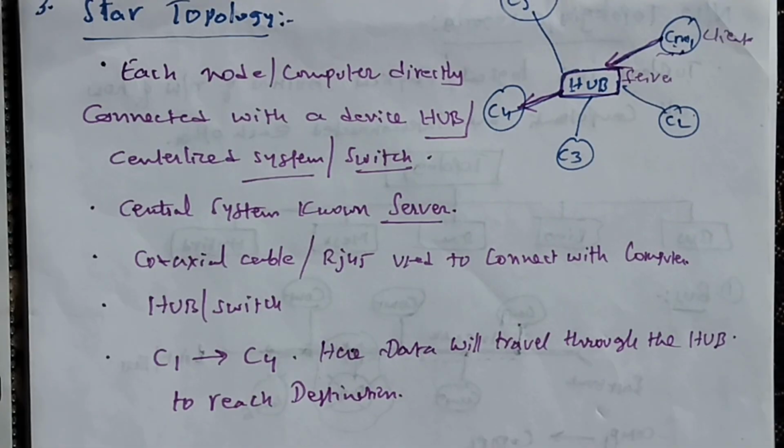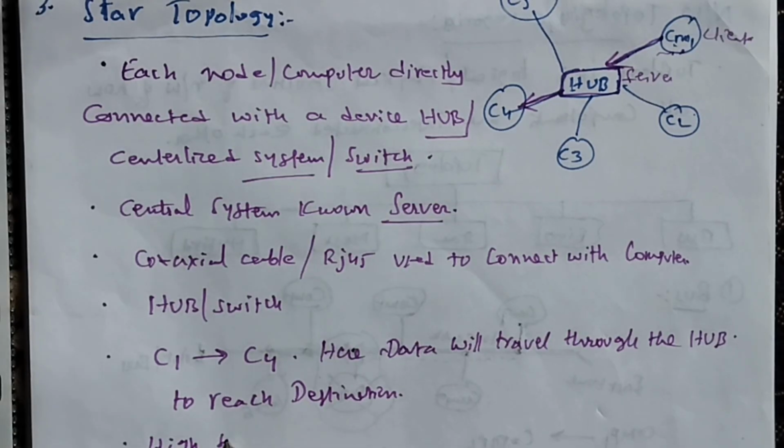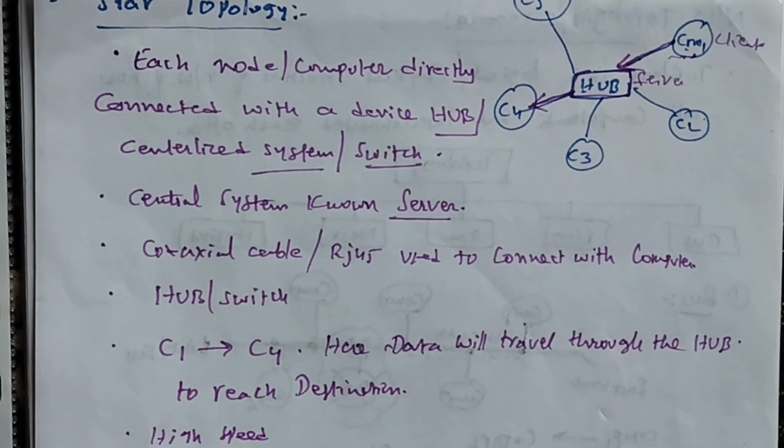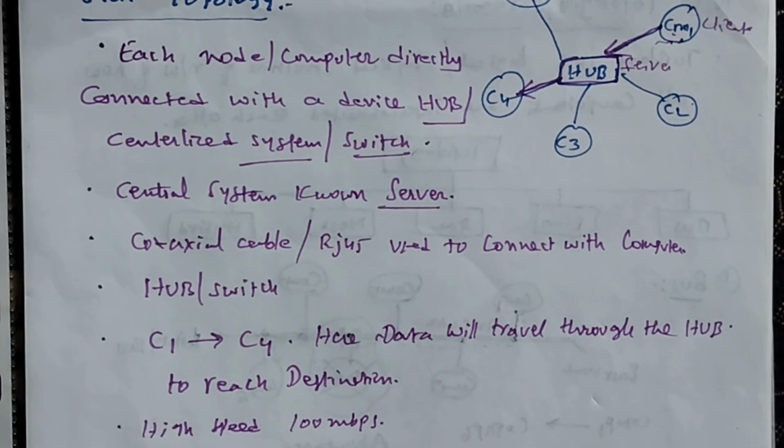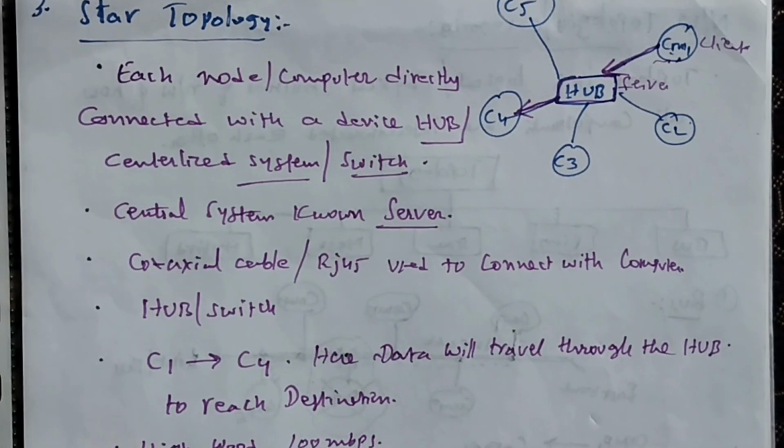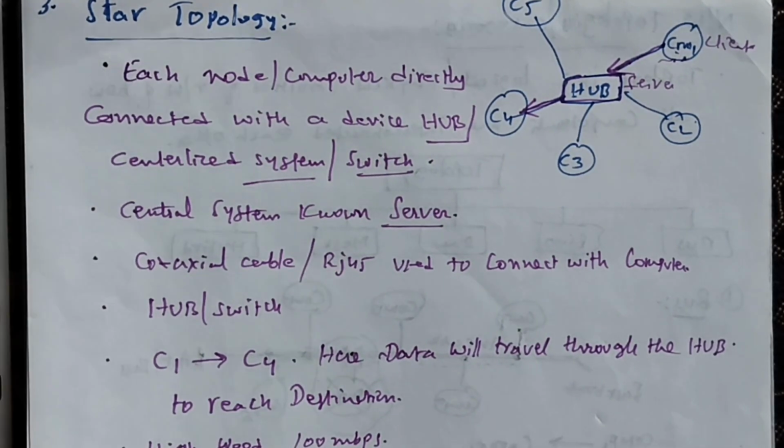Here, what is the data speed? It has a high speed data rate. For example, it will travel data at 100 Mbps. This is about the star topology. If you have any doubts, please ask me in the comment section. Okay, thank you everyone.